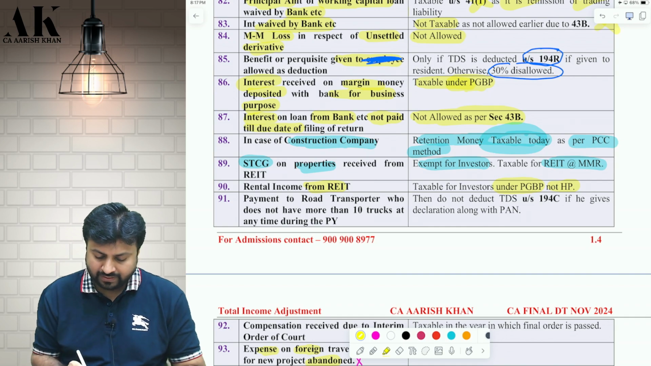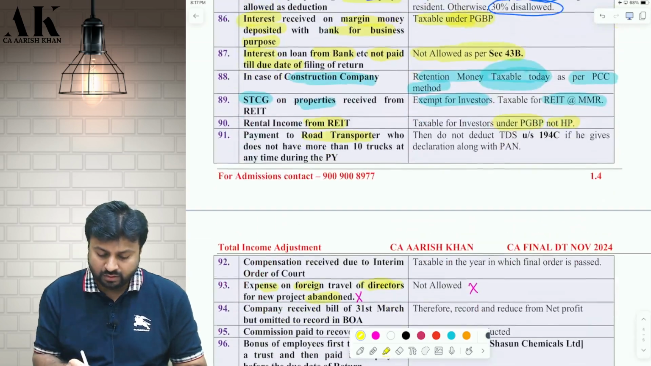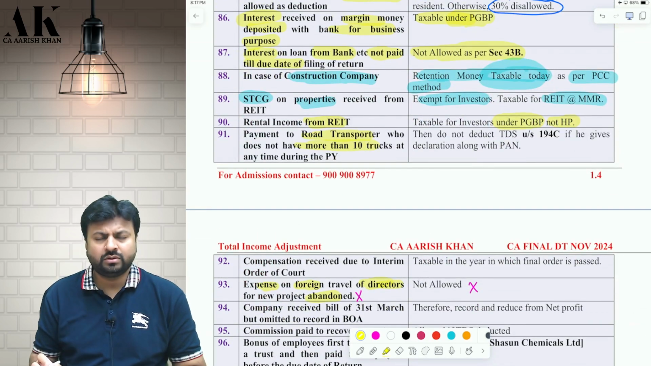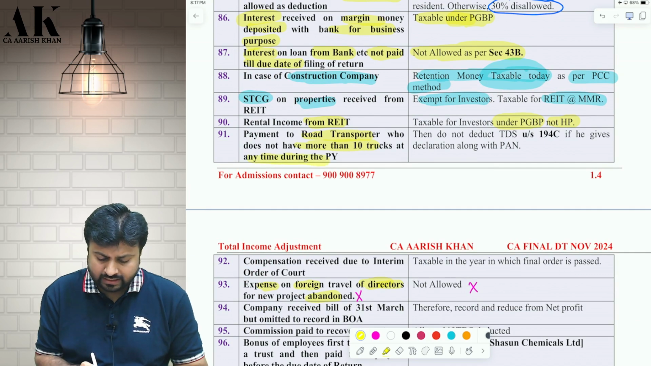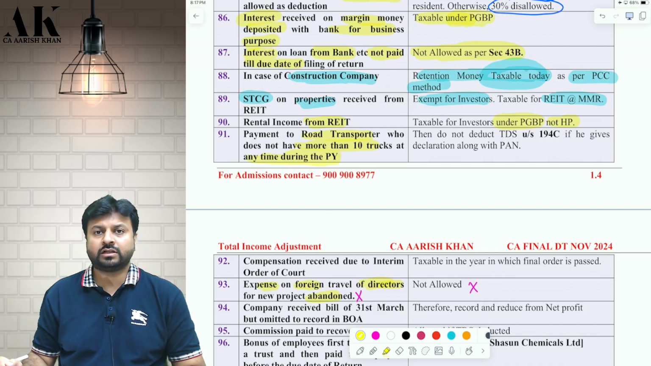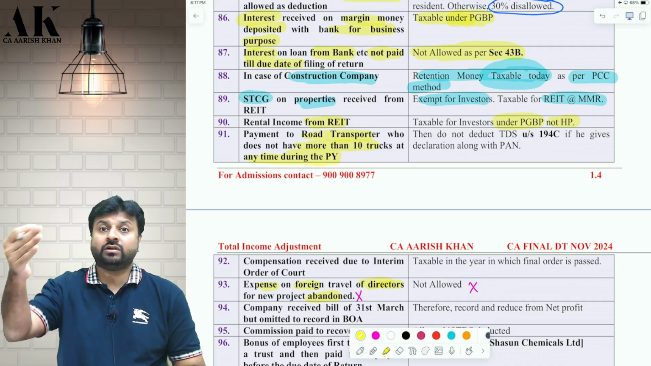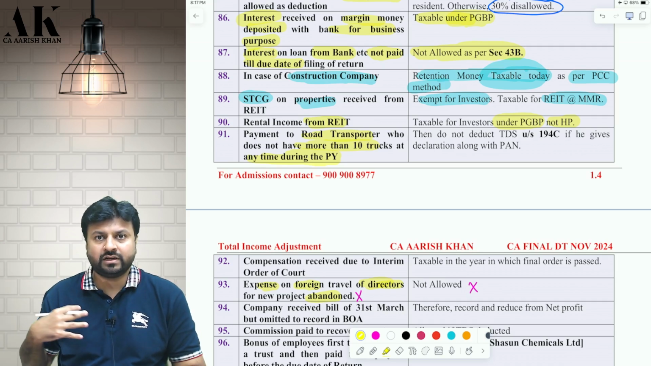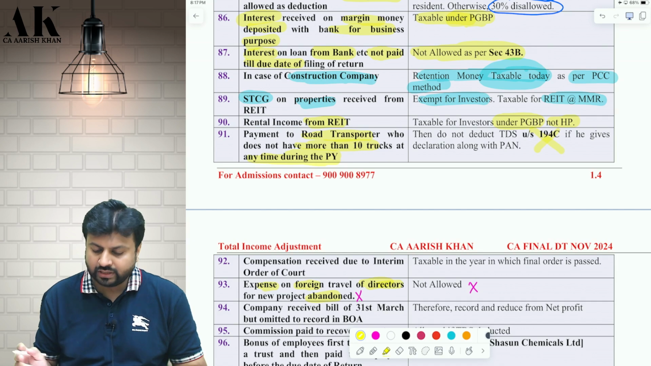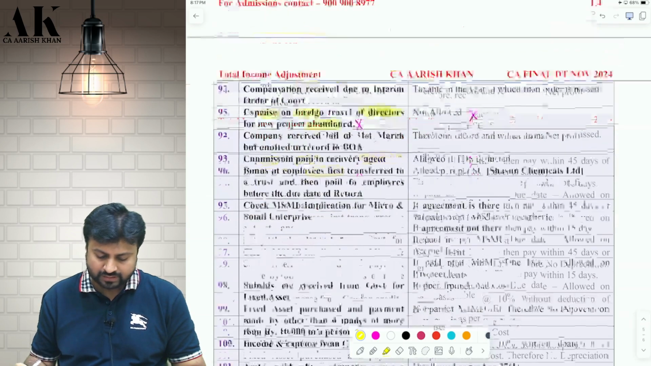Next one, if I am making a payment to a road transporter who does not have more than 10 trucks at any time during the previous year, he gives me a declaration that he does not have more than 10 trucks at any time during the previous year, and he also furnishes PAN to me, then there is no need to deduct TDS under 194C. There is a relaxation for deduction of TDS under 194C. I hope it is clear to all of you.